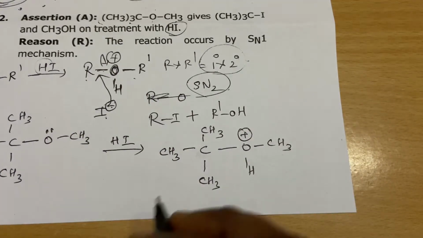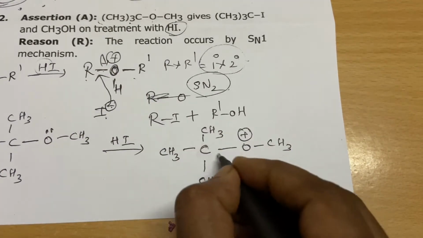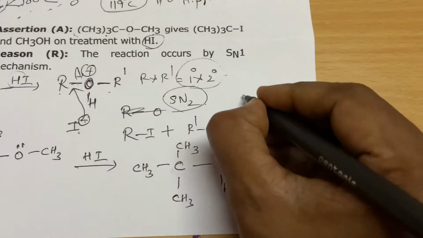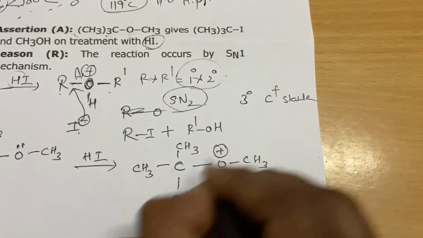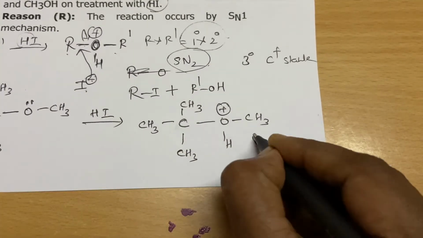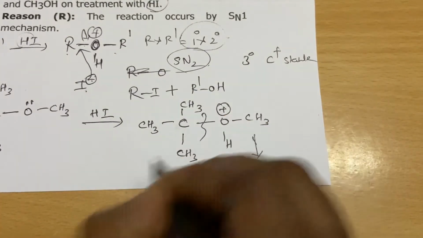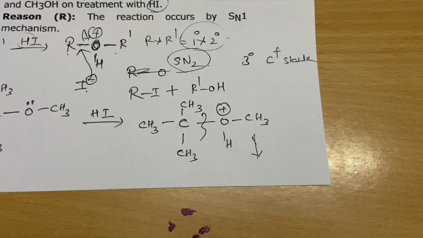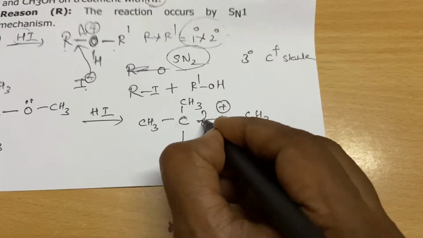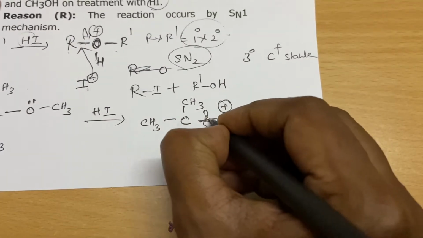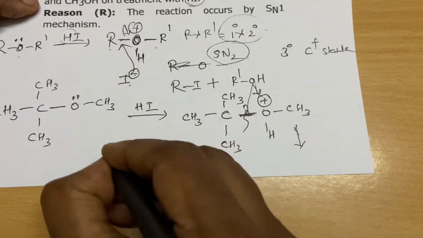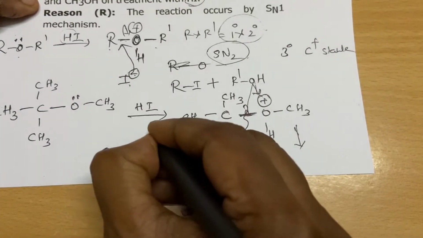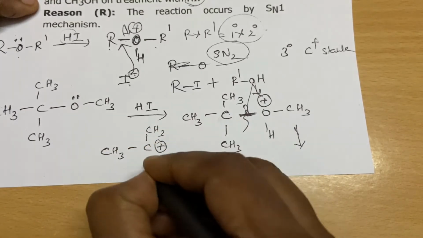But here, due to the tertiary nature of this alkyl, the tertiary carbocations are very stable. Immediately, before the approach of iodide itself, this bond breaks. In what fashion? Your carbon gives the electrons belonging to this bond to the oxygen, and it goes as a tertiary carbocation.